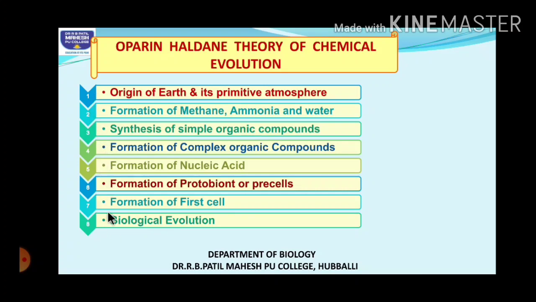If you go through these different steps separately, the concept will be easily understood by you all. Once you understand the concept, try to minimize those steps and frame them in just 8 to 10 sentences. Okay, so let us study one by one each of these different steps of the theory of chemical evolution.